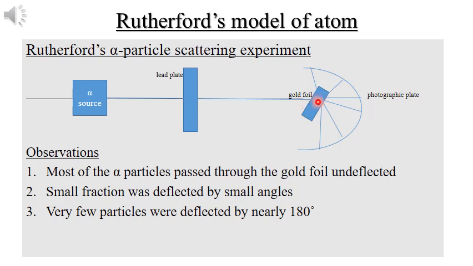And very few particles were deflected by nearly 180 degrees, which indicates that they directly hit the positively charged particle and got deflected. There are very few such particles, which indicates that the positive charge is a dense part, and it is located in a very small region of the atom. This experiment was quite surprising for the scientists.